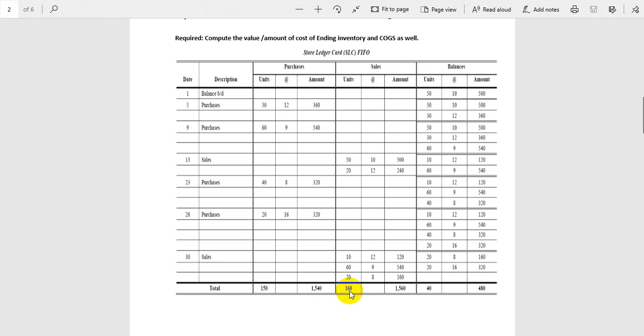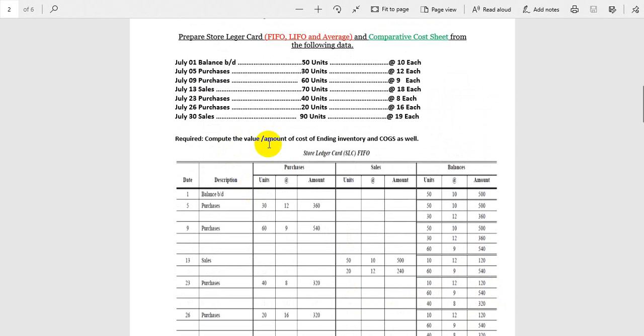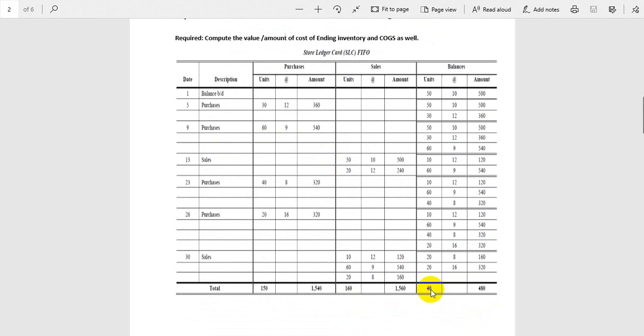So 200 minus 160 is your ending units, that is 40. And what is the value of ending units as per the FIFO method? 480 under the perpetual inventory system. So this is the amount of cost of ending inventory, and this is the cost of goods sold.